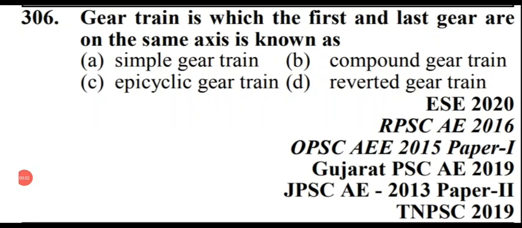Hello students, in this video we will continue our questions based on theory of machine. Our question is: a gear train in which the first and the last gear are on the same axis is known as. Options are simple gear train, compound gear train, epicyclic gear train and reverted gear train. The right answer is option D, that is reverted gear train.